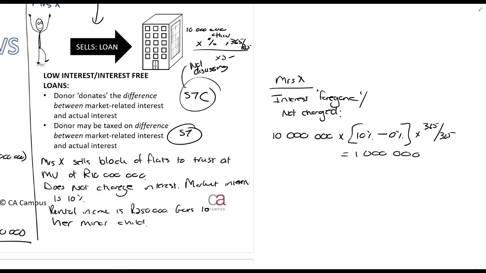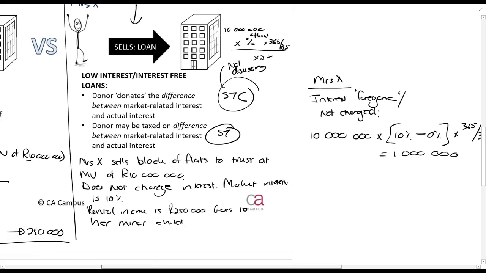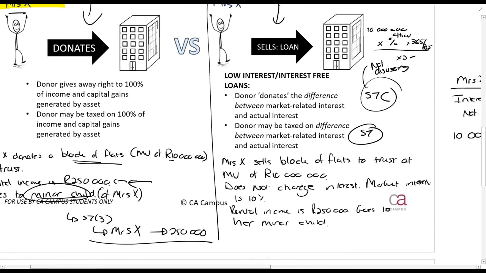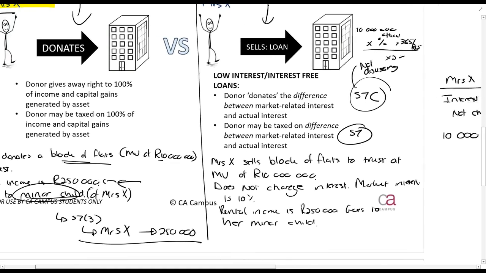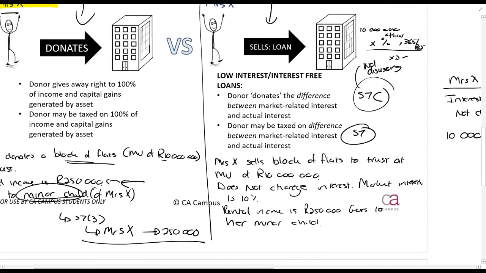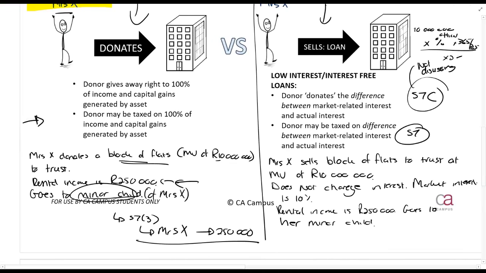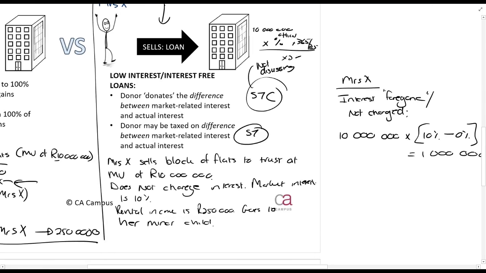Right, now, sorry guys, I just want to quickly modify something here. It's going to look a little bit ridiculous. But this rental income of 250,000, let's make it 2.5 million. So Mrs. X will be taxed on 2.5 million, same year with the 2.5 million.